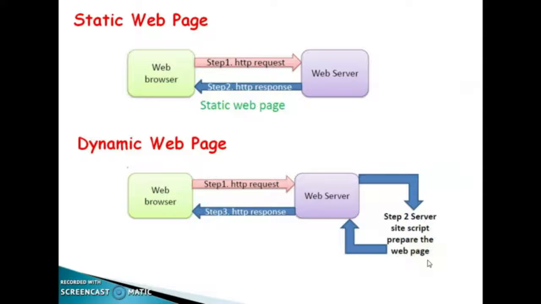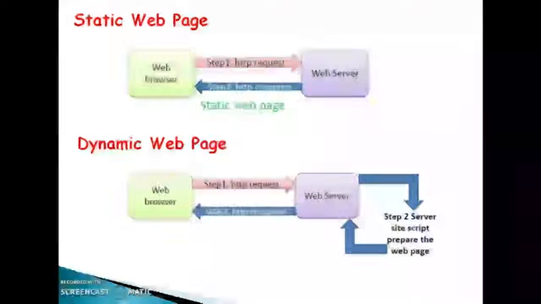That is the difference between static and dynamic web pages. Dynamic web pages change dynamically. That is its speciality. After that scripting, the server responds to the request from the browser. HTTP response. That is a dynamic web page.